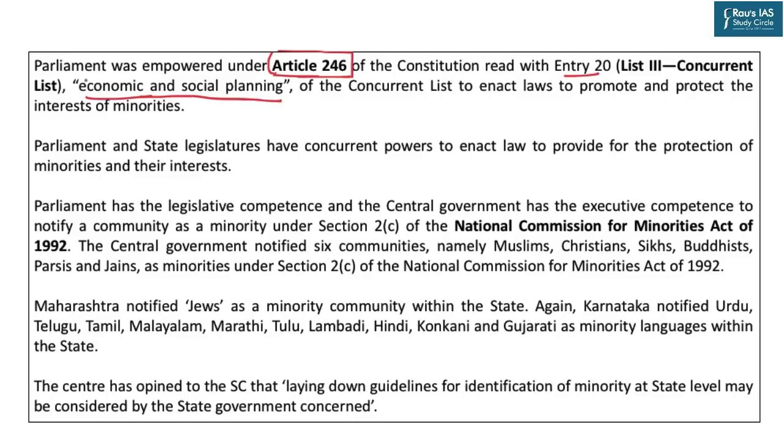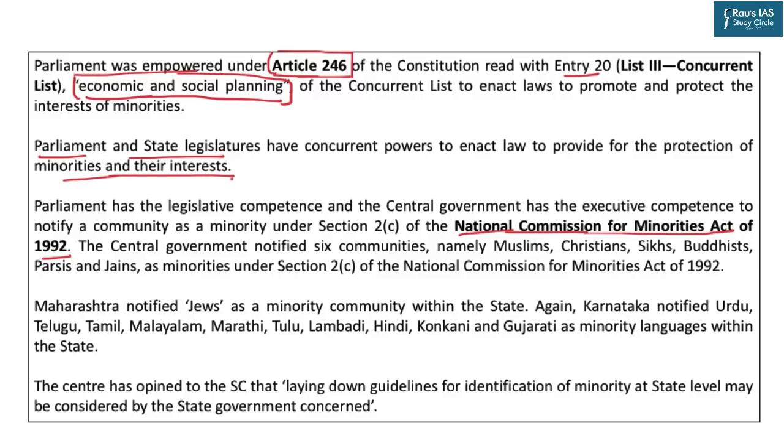It is through this entry in the concurrent list that the central government has come up with the National Commission for Minorities Act of 1992. But howsoever, it is very clear that this entry is in the concurrent list, so the Parliament and the state legislature have concurrent powers to enact laws to provide protection to minorities and their interest.